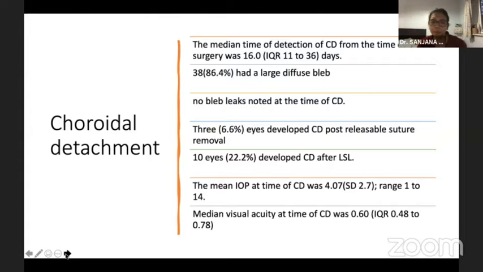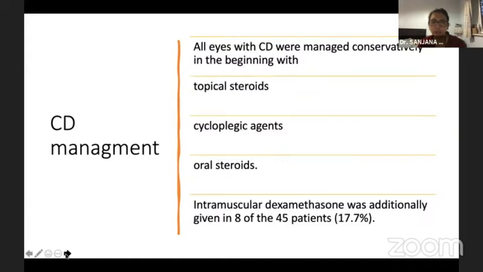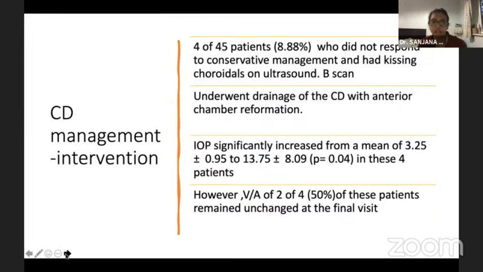3 eyes developed choroidal detachment post-releasable suture removal, and 10 eyes developed choroidal detachment after laser suture lysis. The mean IOP at the time of the choroidal detachment was around 4 millimeters of mercury, and the mean visual acuity was logMAR 0.60. Regarding the management, all the eyes were managed conservatively with topical steroid, cycloplegic agents, and oral steroids. However, intramuscular dexamethasone was additionally given in about 8 patients.